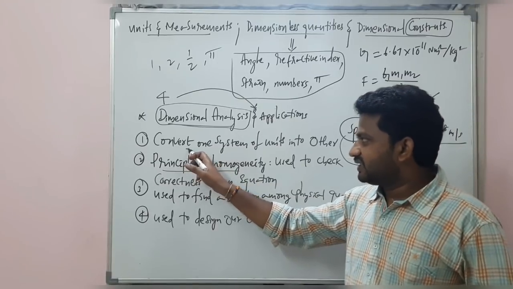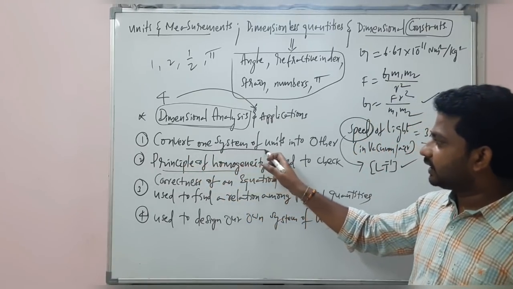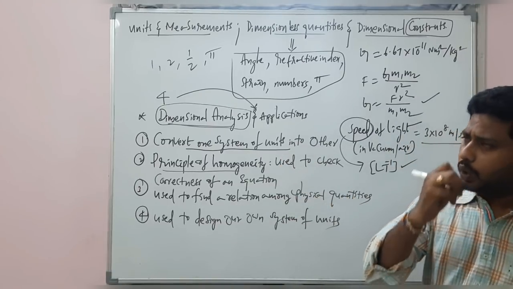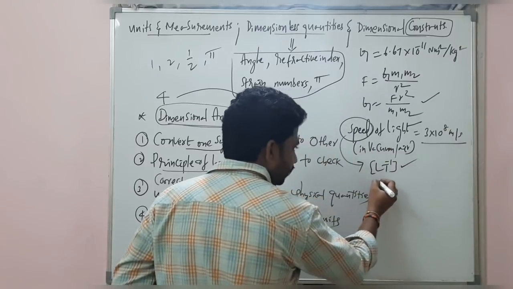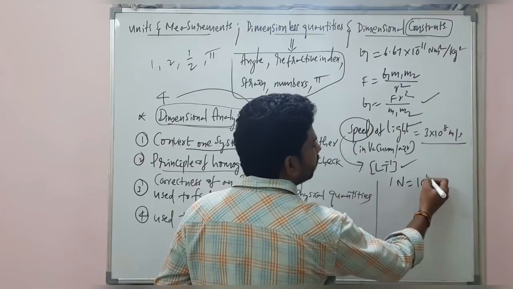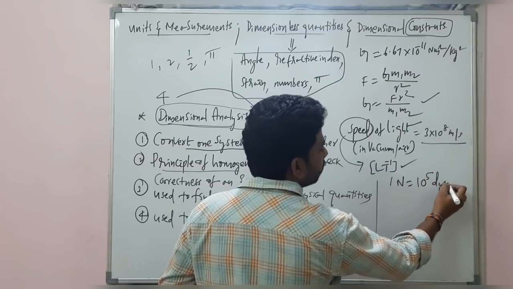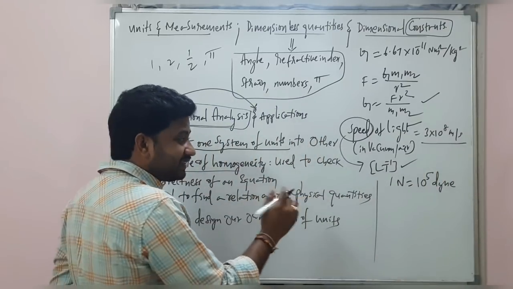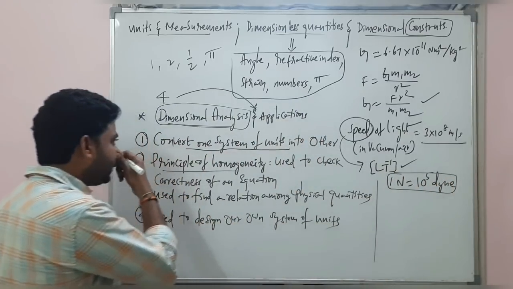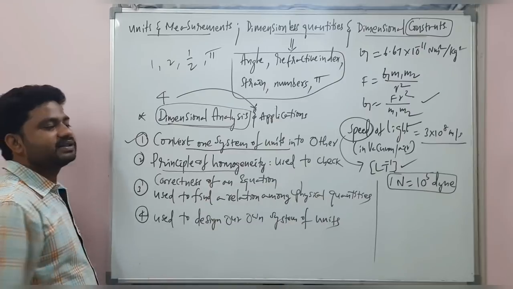First one: this dimensional analysis will convert one system of units into another system of units. We already know that. For example, 1 Newton is equal to 10 raised to 5 times. Yes or no? So this is an expression we can prove by using the first application of dimensional analysis.